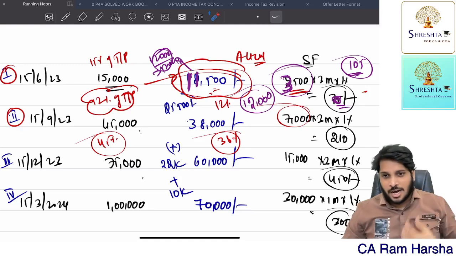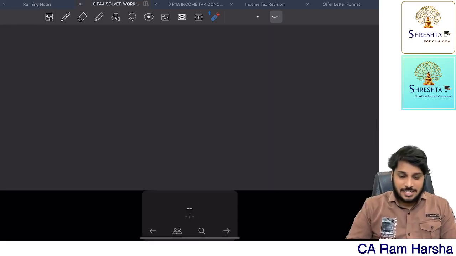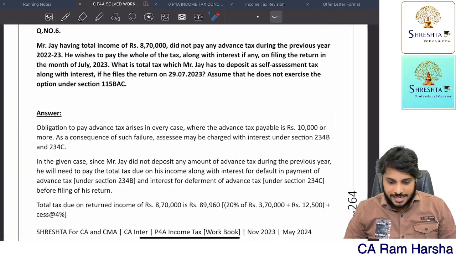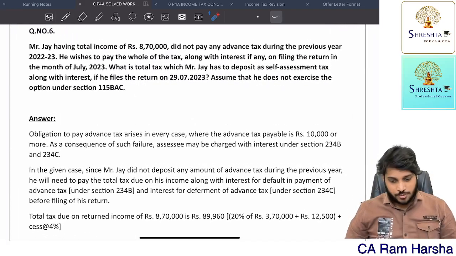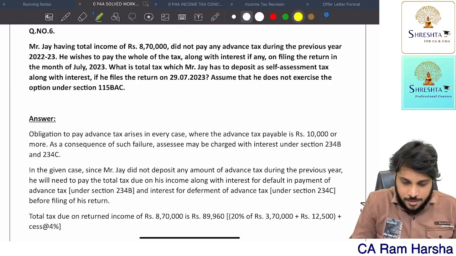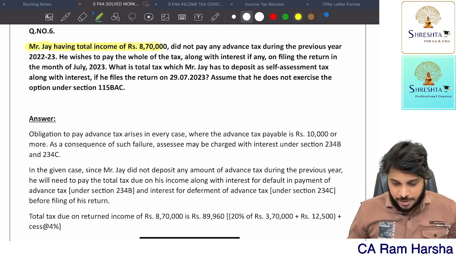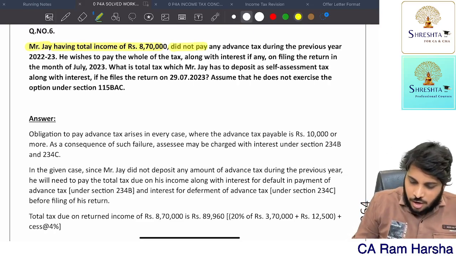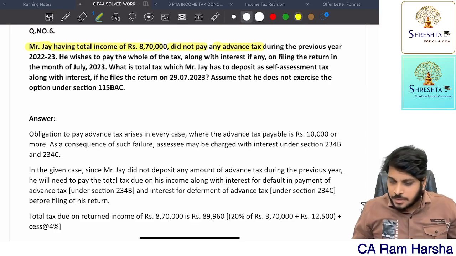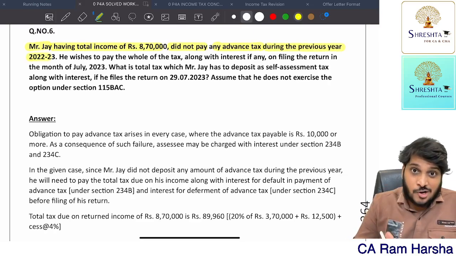This is what advance tax 234C is all about. Let's calculate one question. In TDS, test your knowledge, one question is there. In the TDS chapter, test your knowledge question number 6. Now you see, Mr. J has a total income of 8,70,000 rupees. Okay. He did not pay any advance tax during the previous year 22. He did not pay at all.